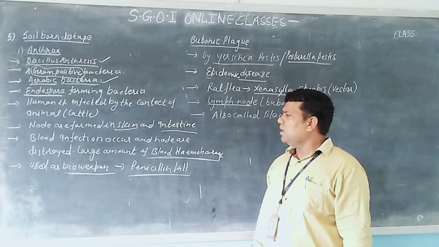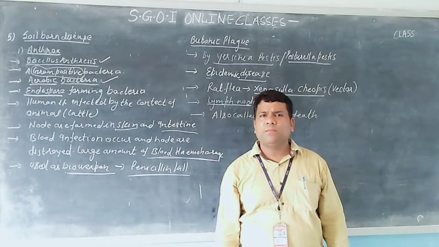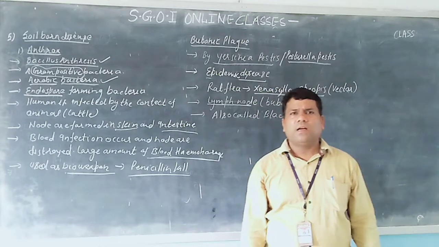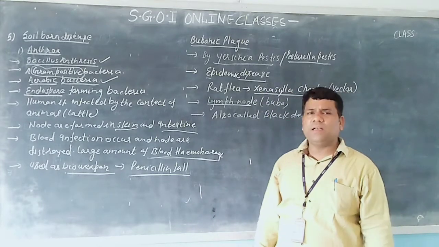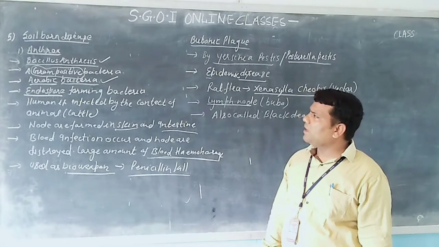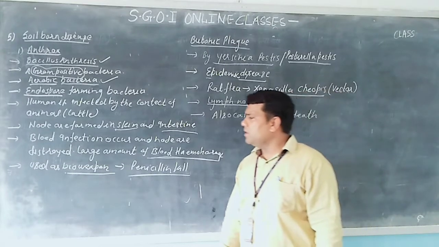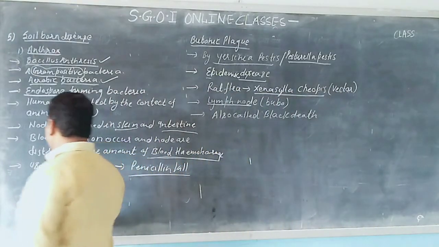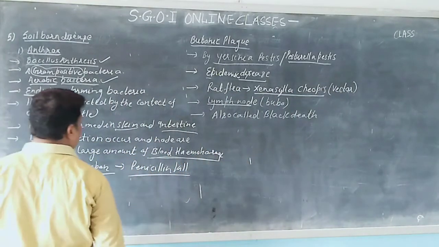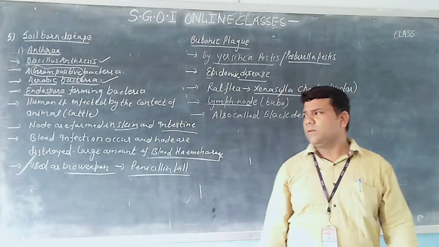Due to the loss of this large amount of blood from the body, a person can die immediately. So this is one of the most important diseases caused by Bacillus anthracis, and it is one of the bacteria which was used as a bioweapon in recent centuries. This is also a very important point.